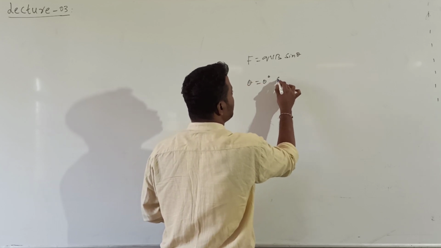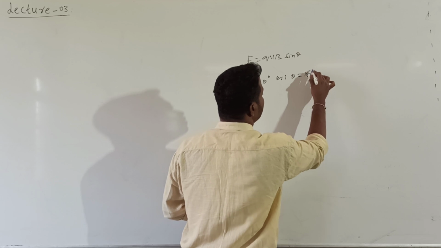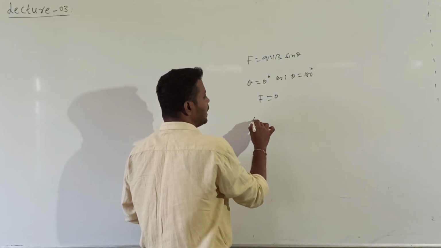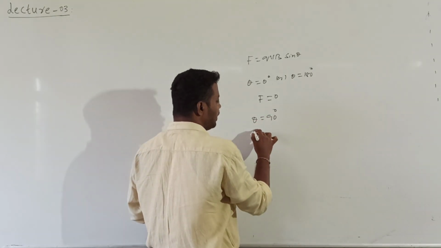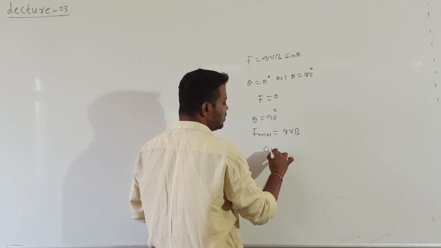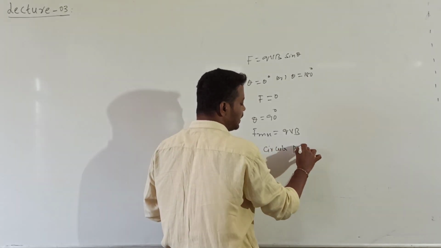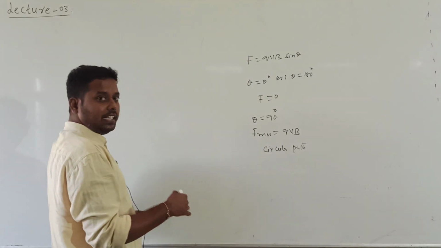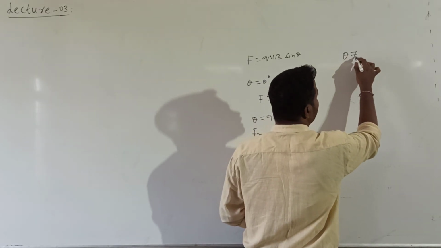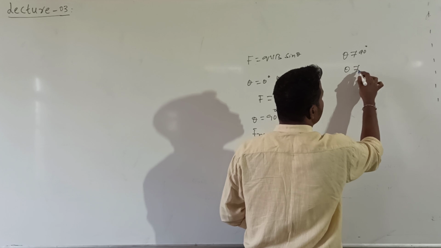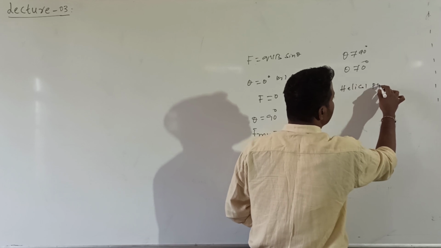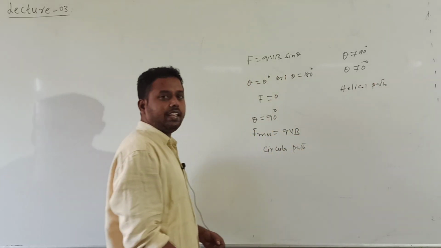If theta is either 0 or 180, then force will be 0. So if it is initially moving in a straight line, it will continue in the same straight line. If theta is 90, force value is maximum, which is QVB, and the particle will follow a circular path. Yesterday we saw the radius of the circular path, velocity, time period and angular velocity. If theta is not equal to 90 and not equal to 0, the particle will follow which path? Helical path. The pitch of the helical path we also discussed yesterday.